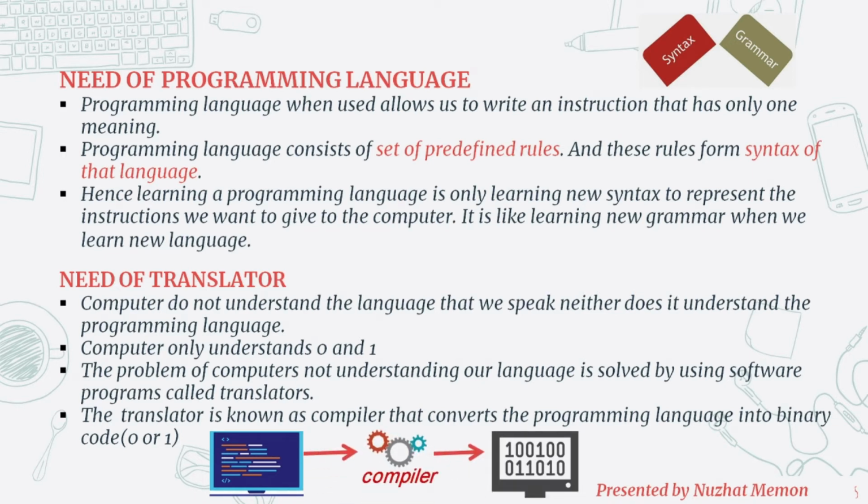The problem of computer not understanding our language is solved using a software program called translator. The translator is known as compiler that converts the programming language into binary code, and that binary code computer can understand and it will execute it.